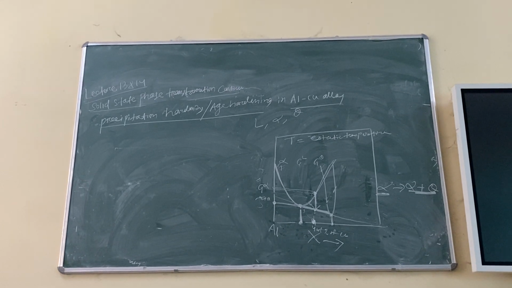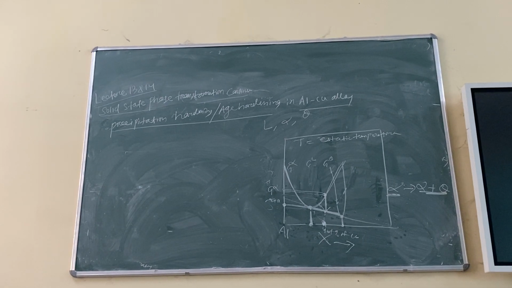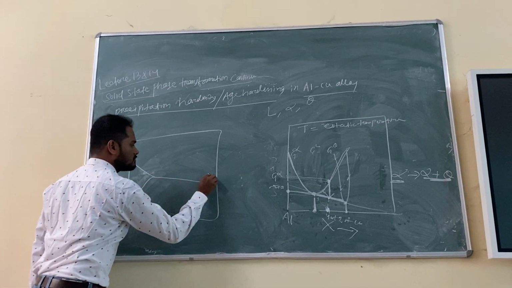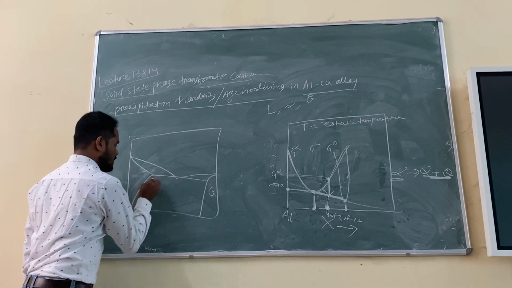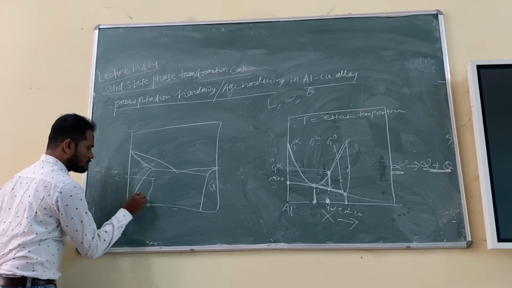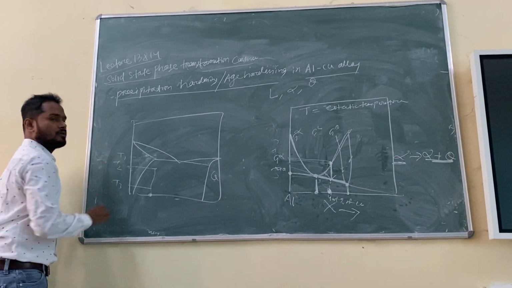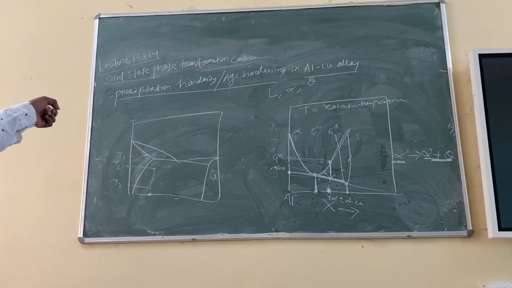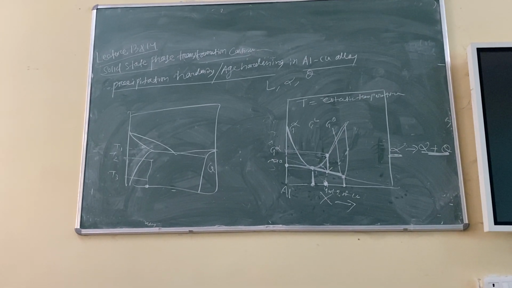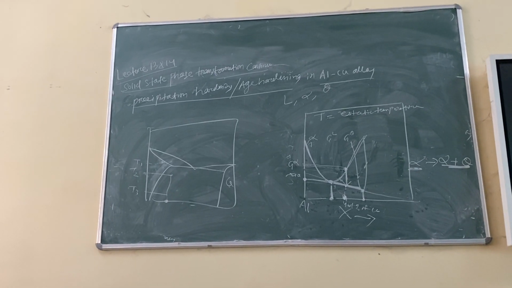Just tell me one point. I have a question. Just check the phase diagram and tell me. Suppose you are at a temperature, I have chosen a temperature of T2. Just tell me, if you are at T2 temperature and you are at T3 temperature, where is the driving force higher? Driving force is higher at T2 or T3?